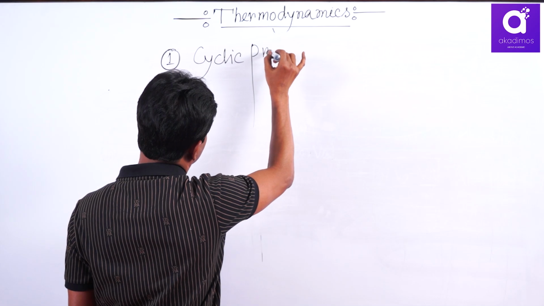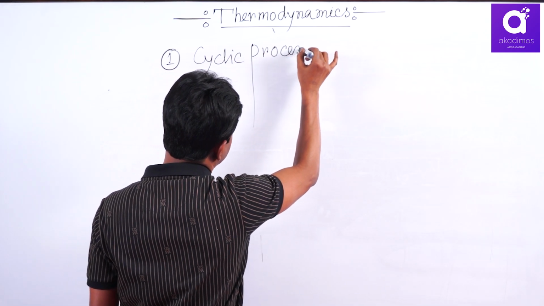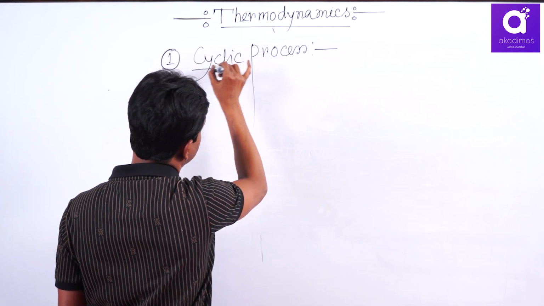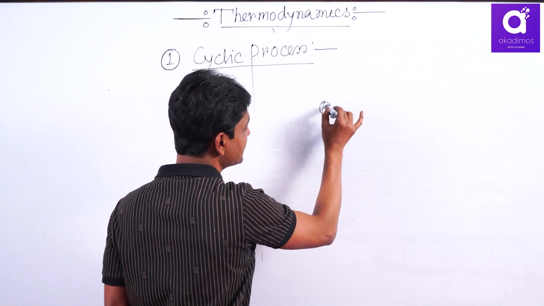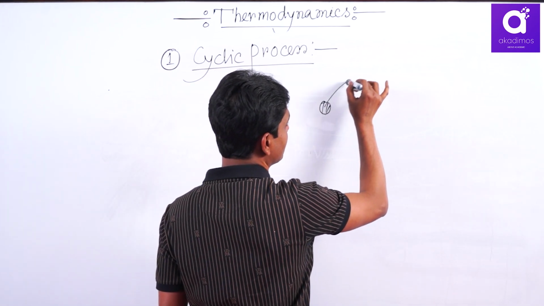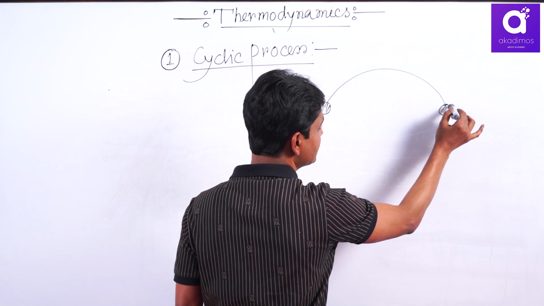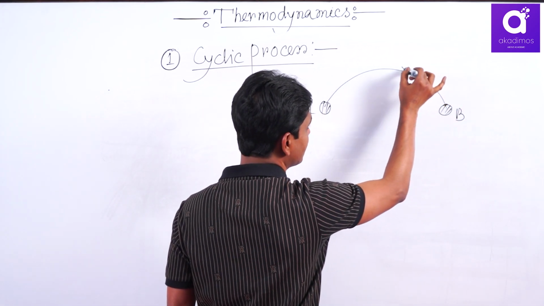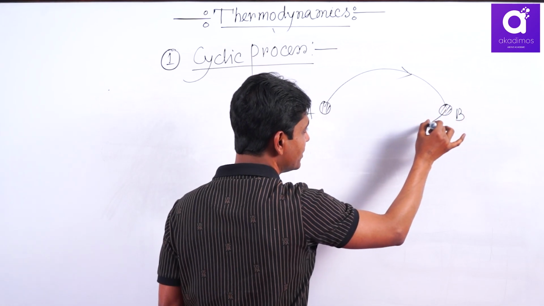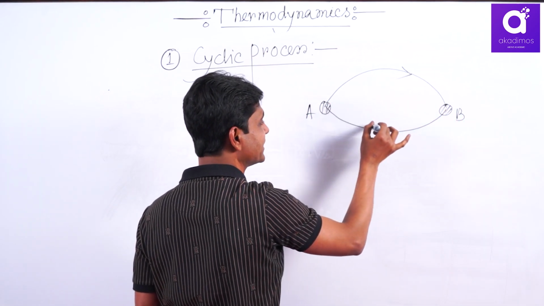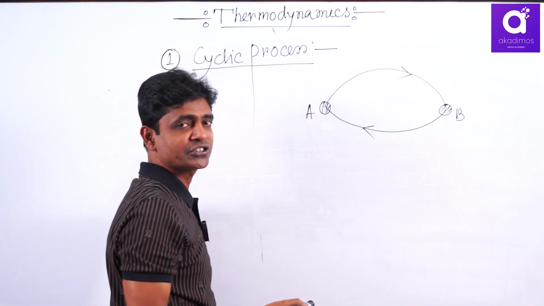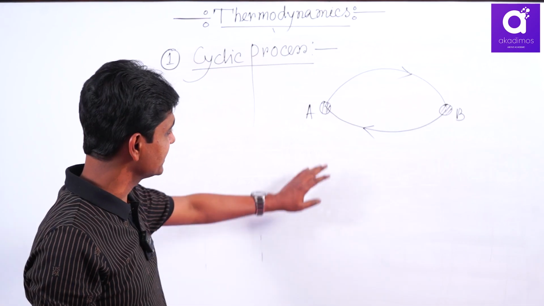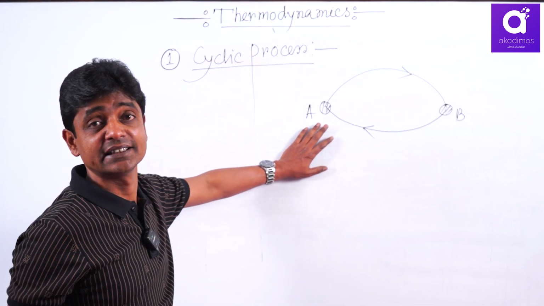Cyclic process. Cyclic process means your initial state, this one, is your final state. Let it be A, B, and from B you reverse back to the initial state. That is the cyclic process. And you know this cyclic process is highly important.